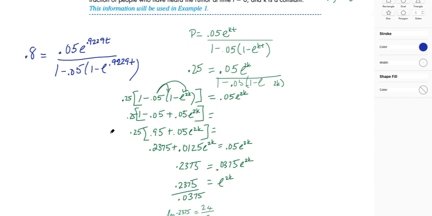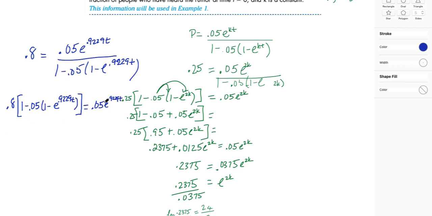Okay, so what we need to do is go back through all the things that we did before, and this time instead of solving for k, we're going to solve for t, because last time we had t is 2, but now we already have k and we're looking for t. We're going to multiply both sides by the denominator.